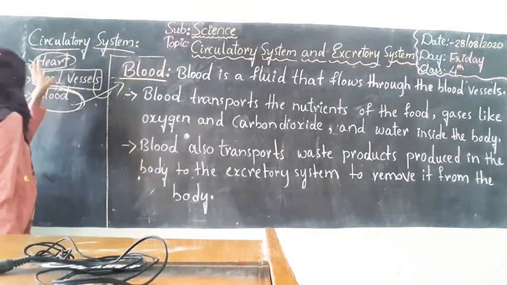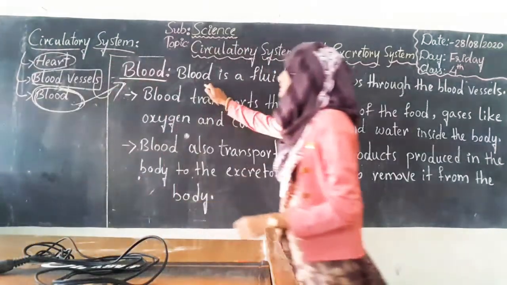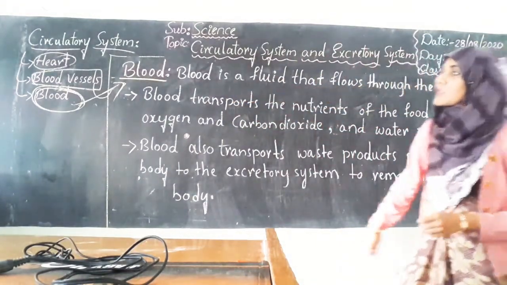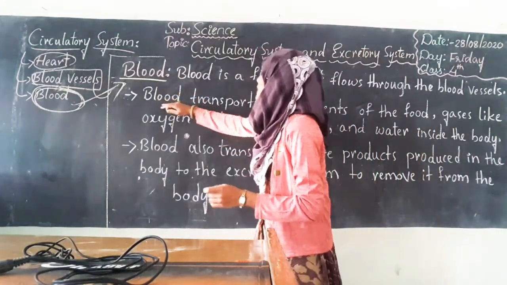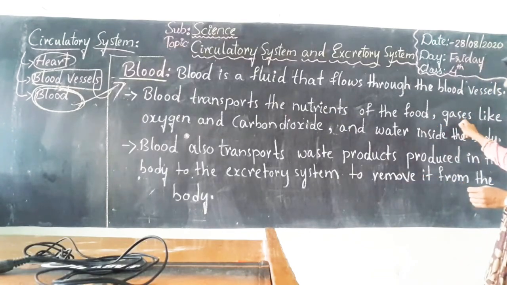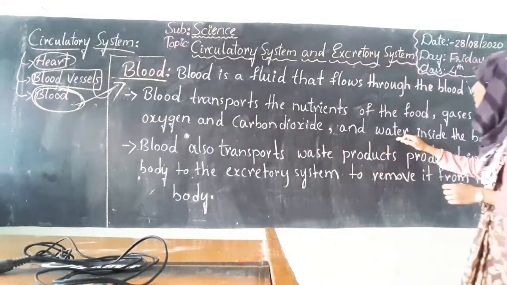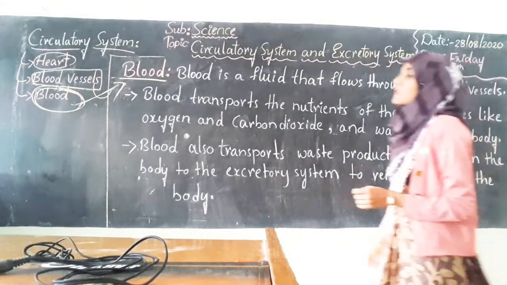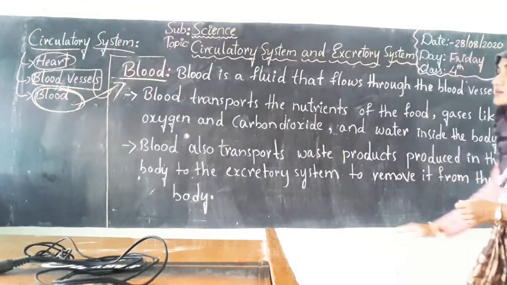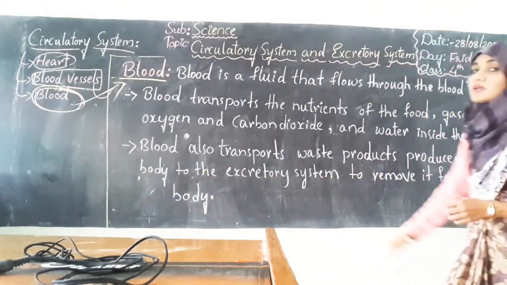The third component of the circulatory system is blood. So what is this blood? Blood is a fluid that flows through the blood vessels. And the function of blood: blood transports the nutrients of the food and gases like oxygen and carbon dioxide and also water inside the body. Blood also transports waste products produced in the body to the excretory system to remove it from the body.